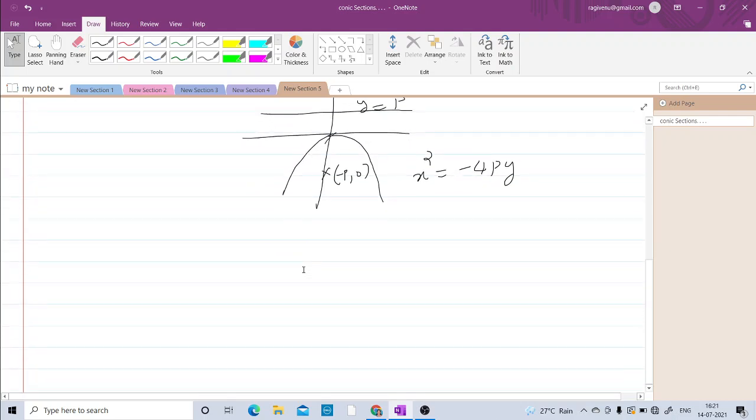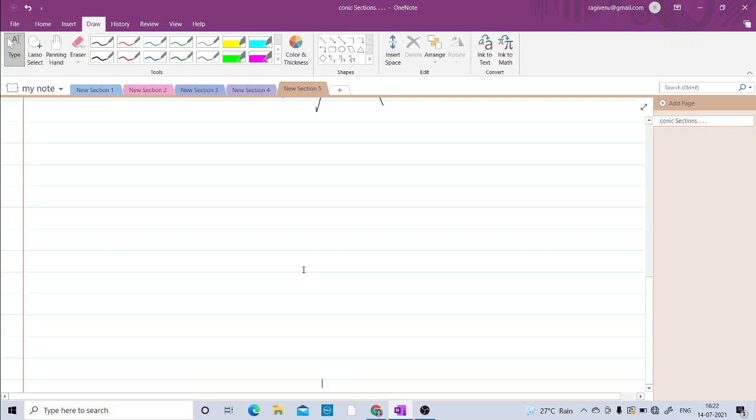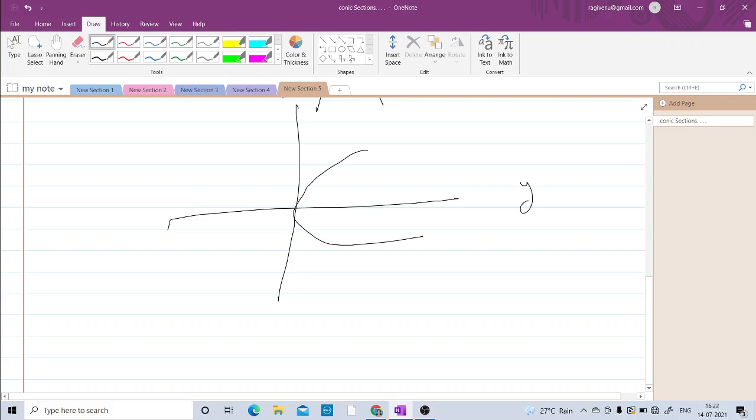And we have another two parabolas. The third one is also a parabola. Here it is symmetric about the x-axis. The equation is y square equal to 4px.